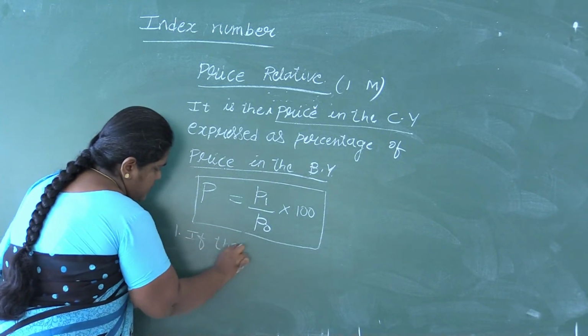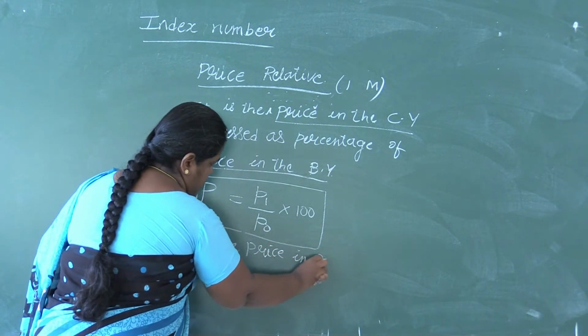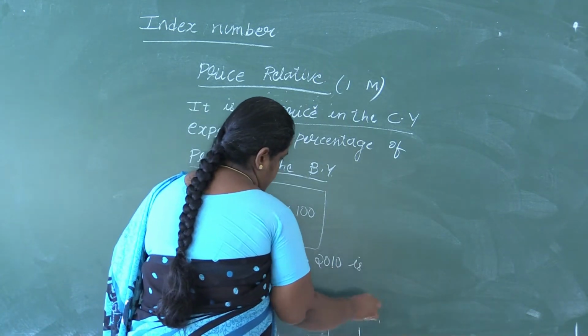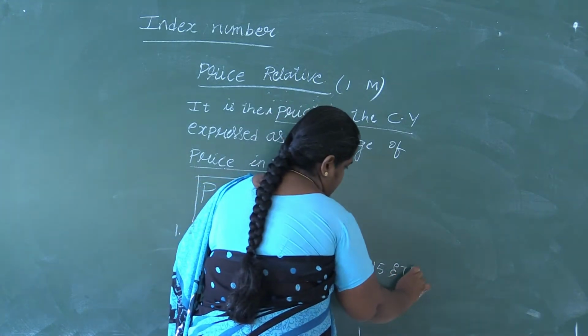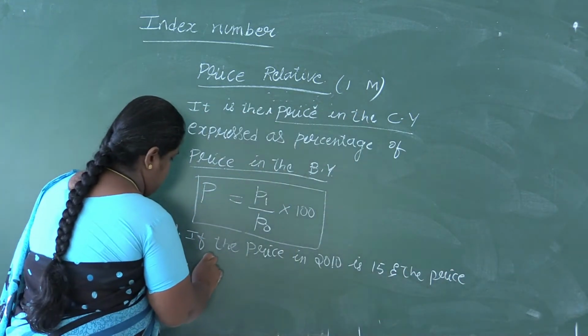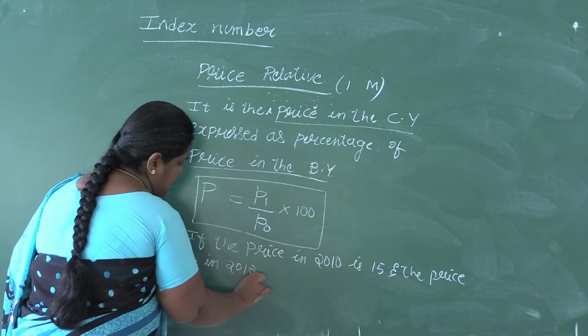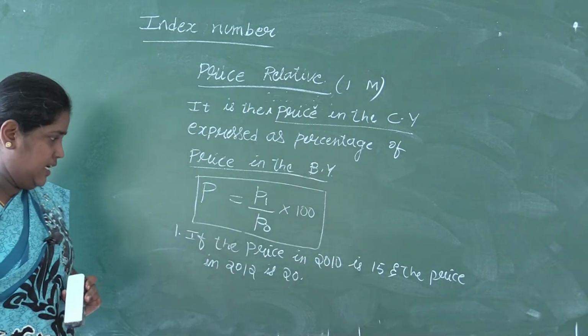If the price in 2010 is 15 and the price in 2012 is 20, find the price relative.